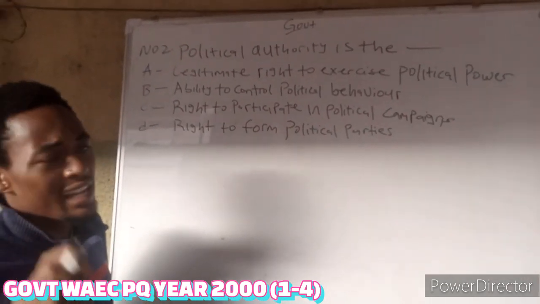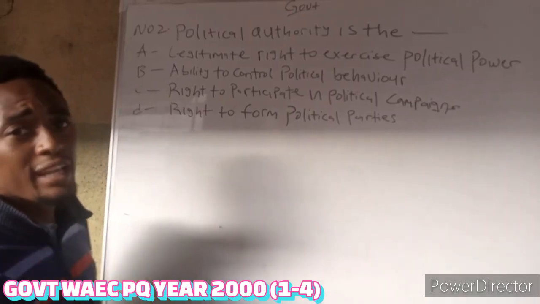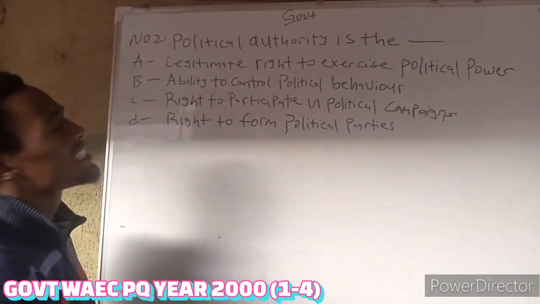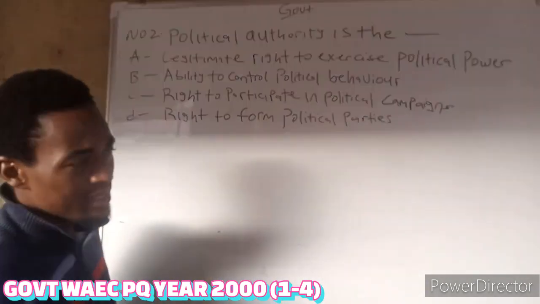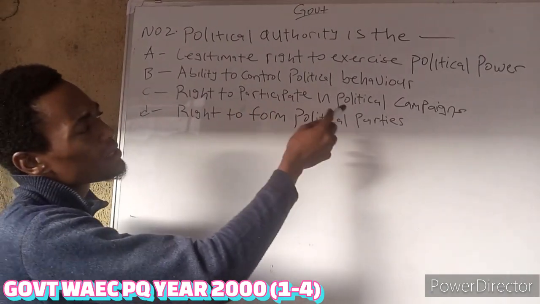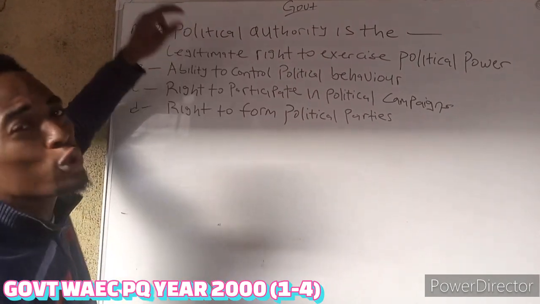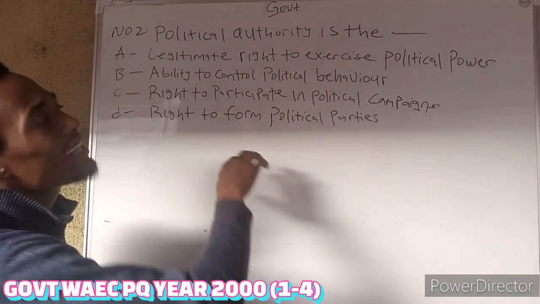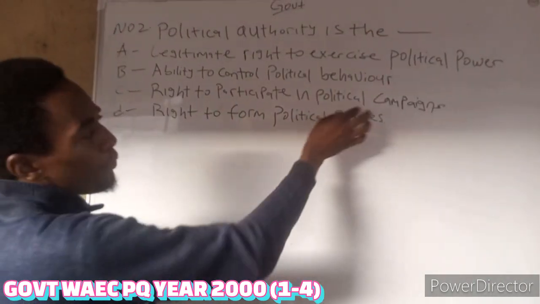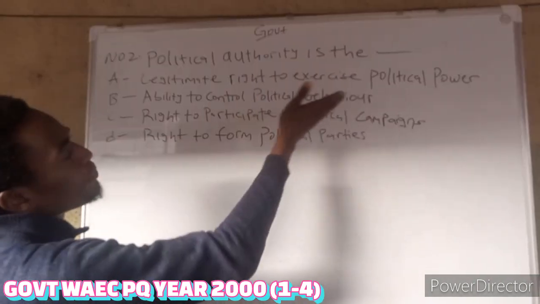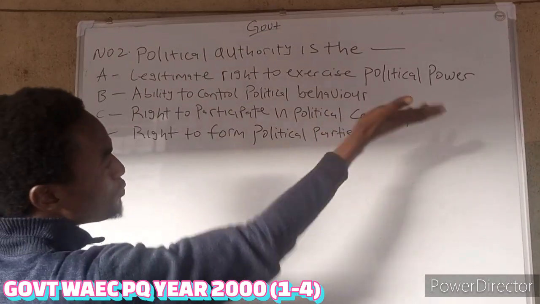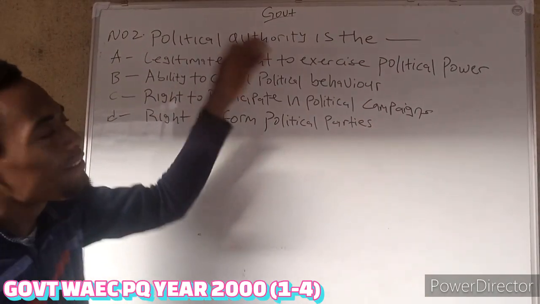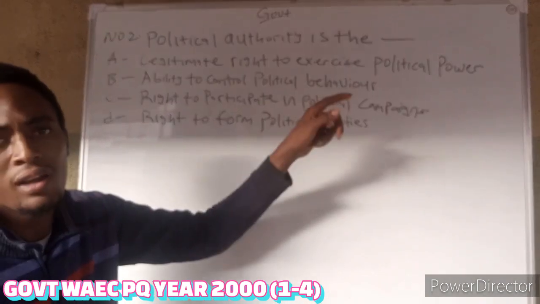Now, in order to make it clear, this question looks tempting because you will be tempted to go with the other options, because everything is bordered on the same political campaigns and all that. It is the government that organizes political campaigns. Yes, the citizens also have the right to participate in political campaigns, but when you talk about political authority, it basically talks about their legitimate right to exercise political power. The other things come under political power. Political campaign comes under political power. Control of political behavior comes under political power. The forming of political parties comes under political power. So the first thing is that they have the right to exercise political power.